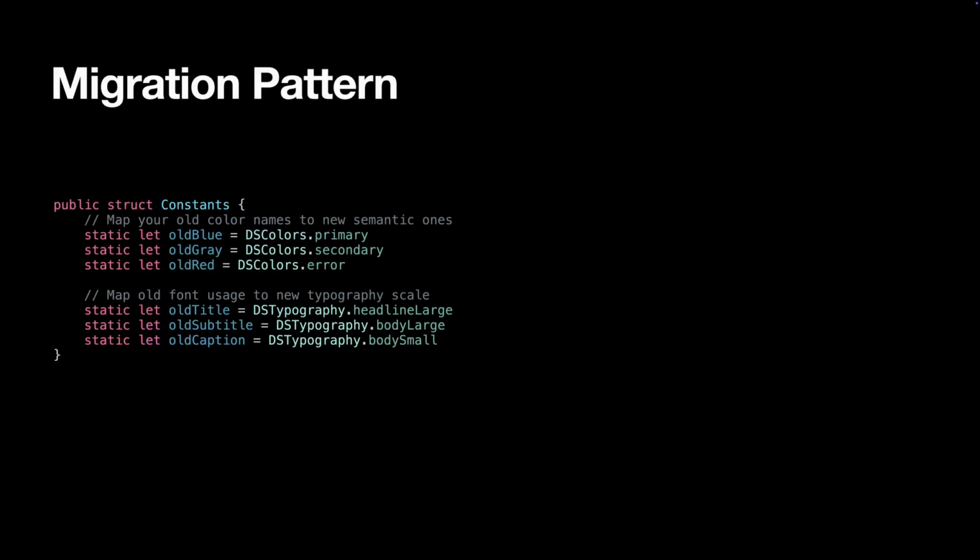For existing apps, you don't need to rewrite everything. Create a migration strategy that lets old and new coexist. This lets you gradually replace old styling without breaking existing screens. You can convert one screen at a time without affecting the rest of your app.